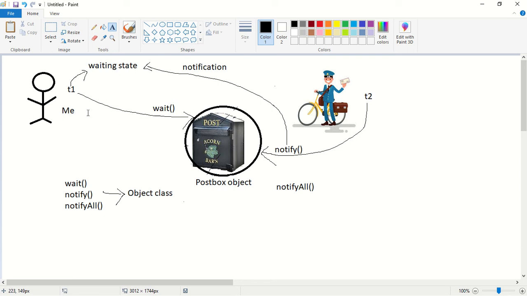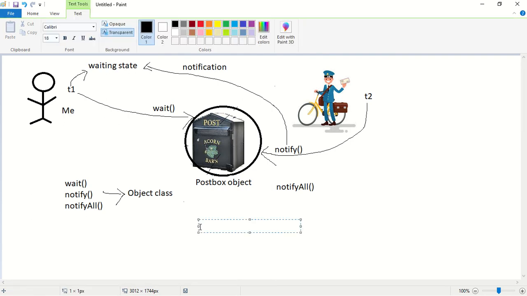So the next point is, here I am going to check whether I got a letter or not in my house post box. What if I go and check whether I got a letter in my neighbor's house post box? Definitely they are going to give me left and right. If I go to check whether I got a letter in my neighbor's house post box, definitely I am going to get a runtime exception. So what is the runtime exception I am going to get? I am going to get illegal monitor state exception.